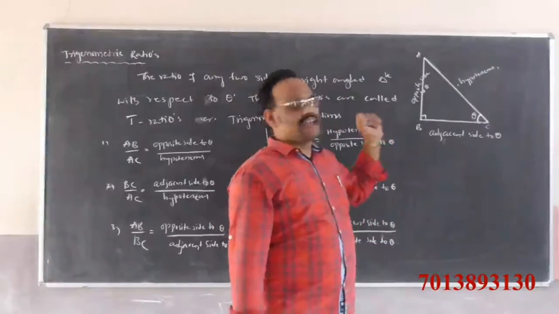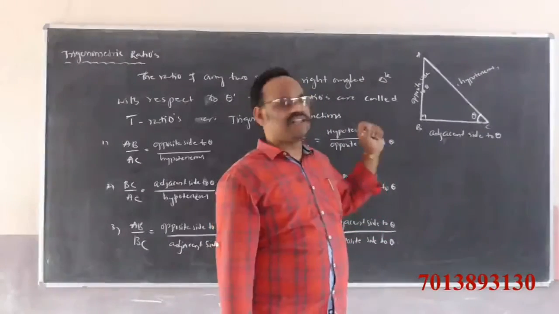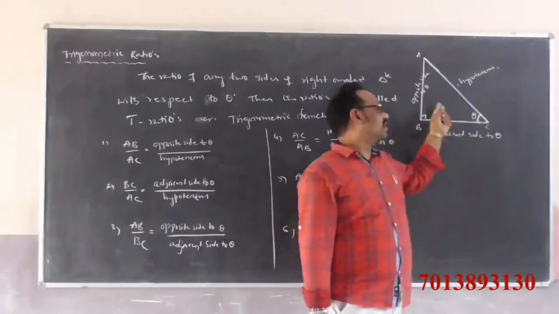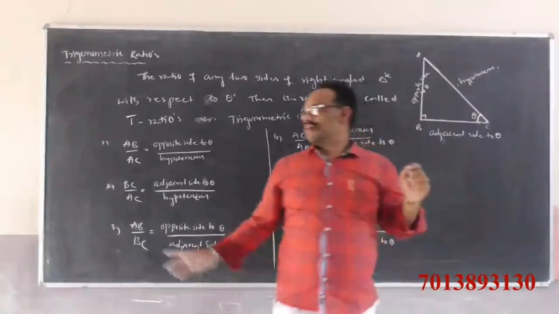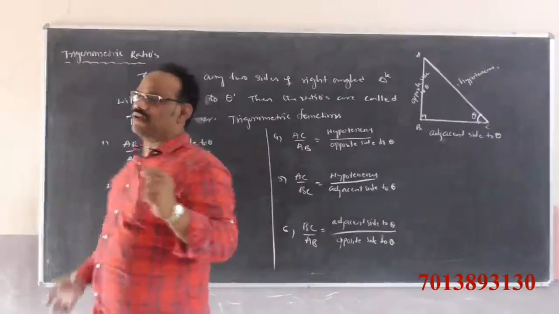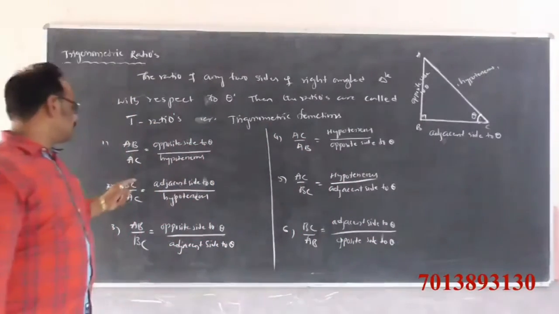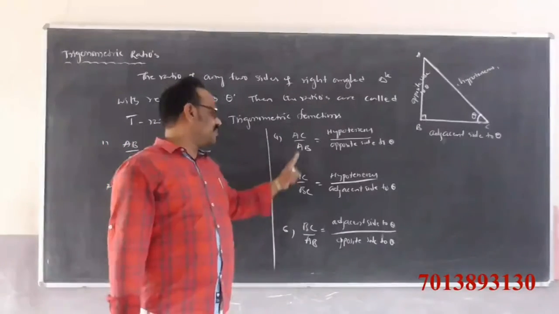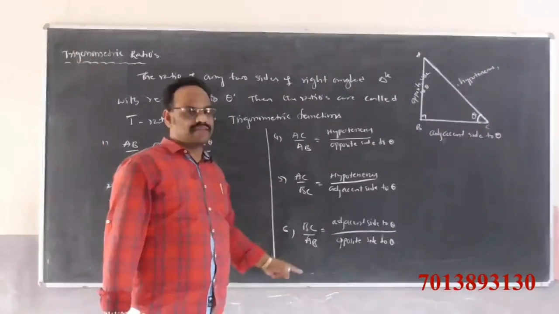If the triangle ABC is given, write all the possible ratios of the given right angle triangle. I can write only 6 possible pairs. That is AB by AC, or BC by AC, or AB by BC, or AC by AB, or AC by BC, or BC by AB.